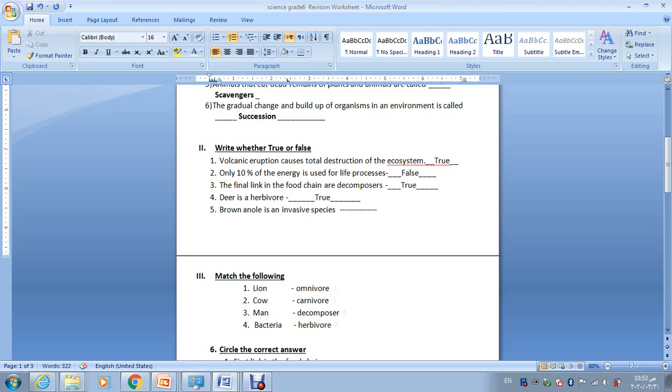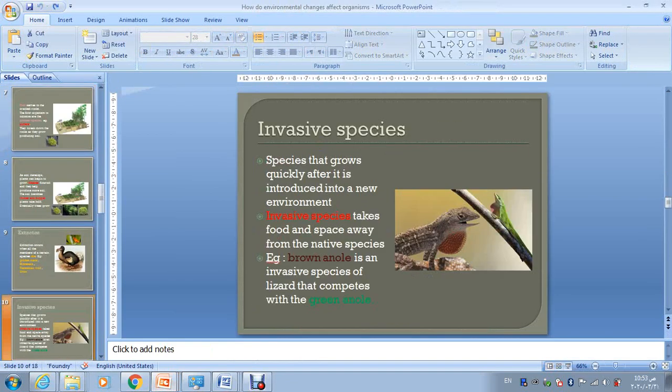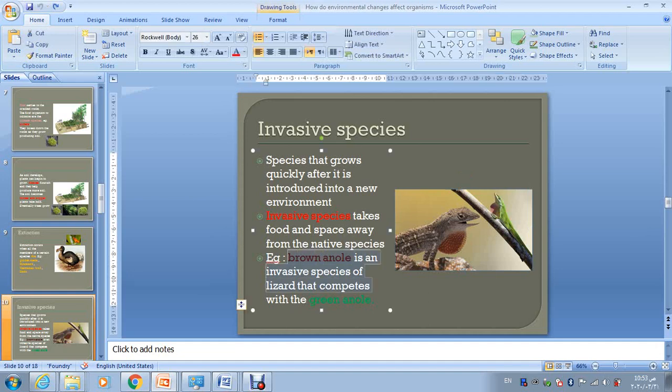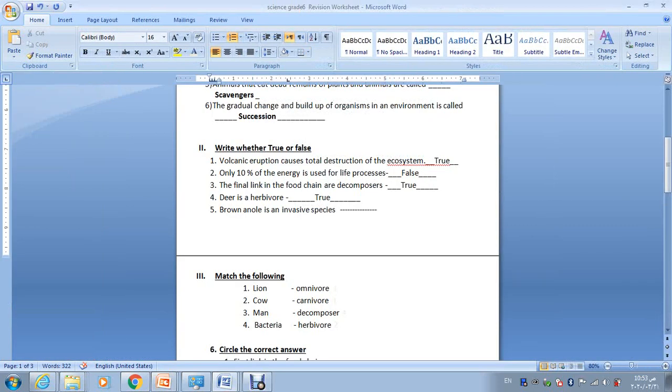Brown anole is an invasive species. Let's remember when I told you the examples of those who are going to invade the class. So brown anole is an invasive species. When the brown anole takes the food of the green anole and eats it, what happens? Brown anole is an invasive species of lizard that competes with the green anole for food and space. So yes, brown anole is an invasive species.